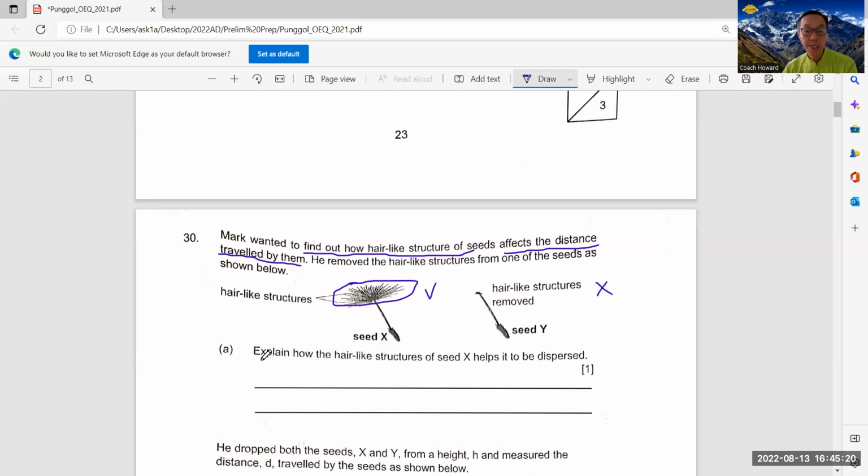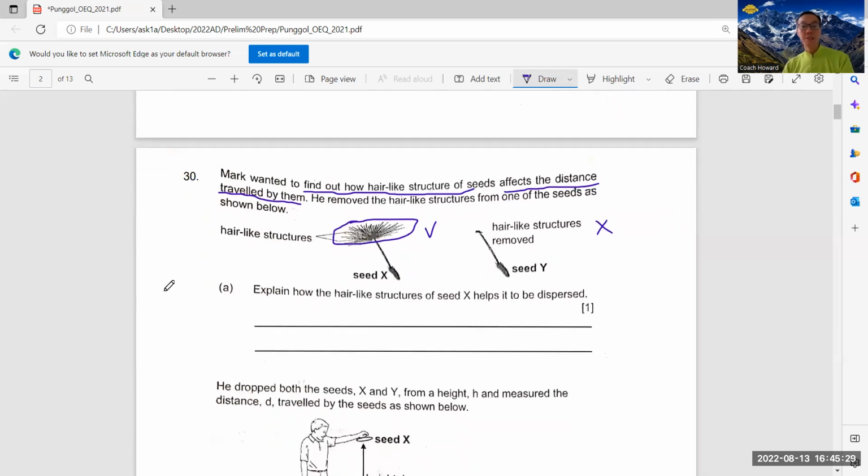Okay, so now they say explain how the hair-like structures of seed X help it to be dispersed. So how do you answer this? Because this is dispersed by wind, right? So you must mention that the hair-like structures help seed X to float in the air for a longer period of time.